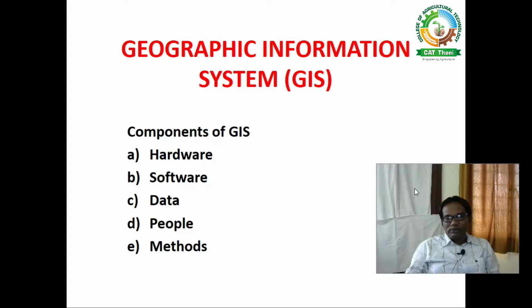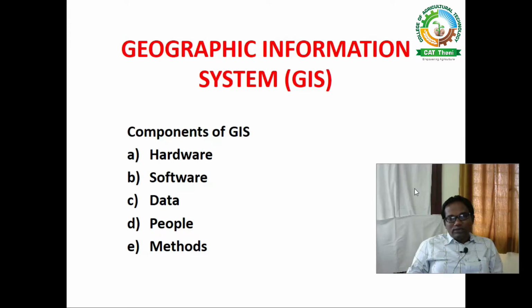The third component is the data. Data is the main component apart from all other components, because we have to have the data. That data has to be manipulated and interpreted for the users. Data may be spatial data and also attribute data. So we must have the data. The foremost component of the GIS is data. Data is very essential to producing the geographic information system.